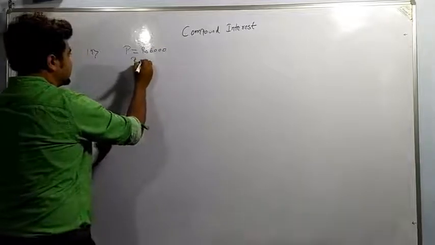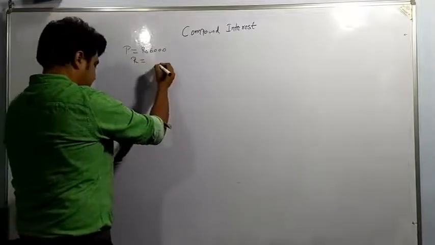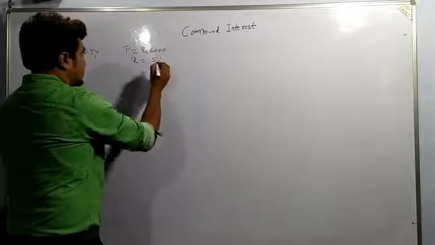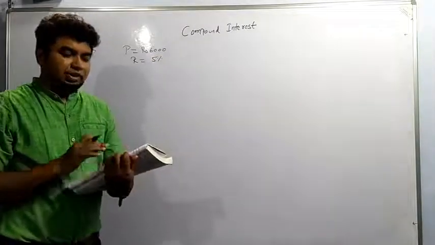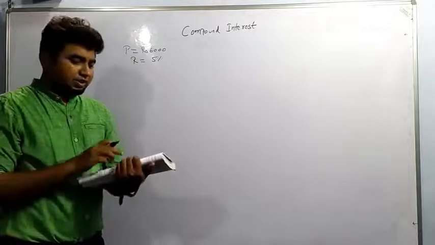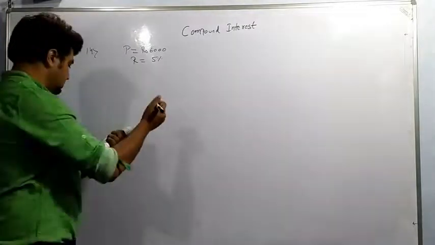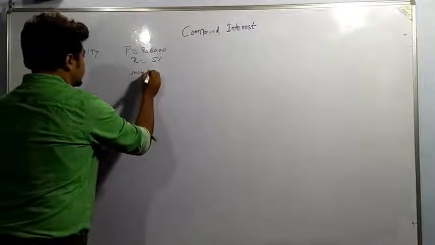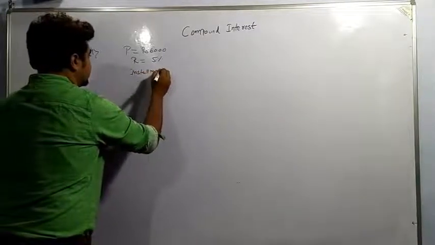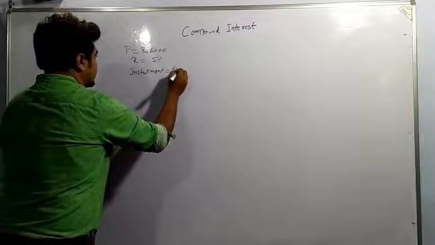Rate of interest is 5%. Installment paid at the end of 1 year is rupees 1,200. If he is paying every year rupees 1,200, so installment is equal to rupees 1,200.